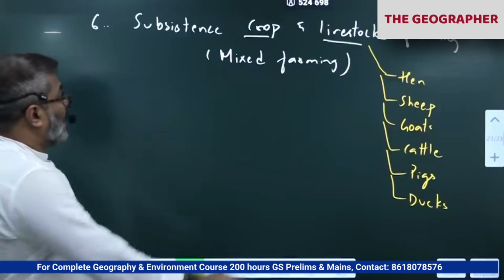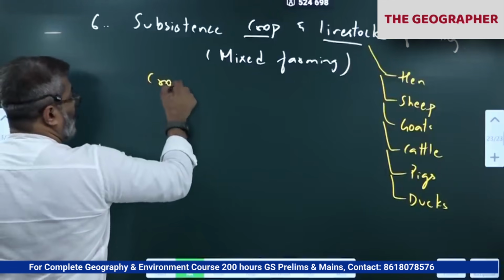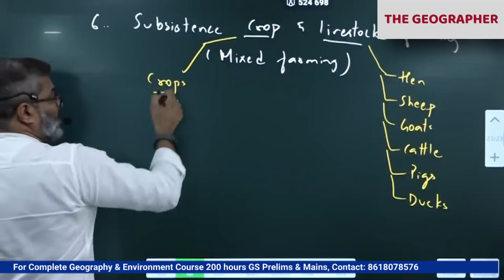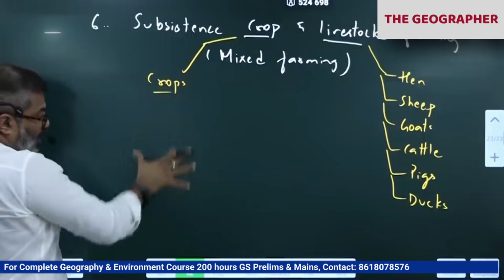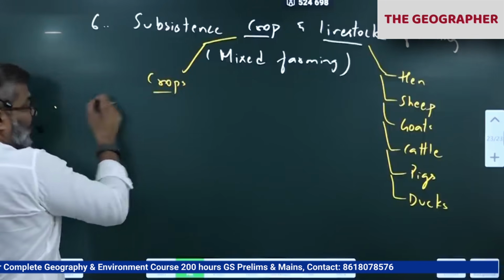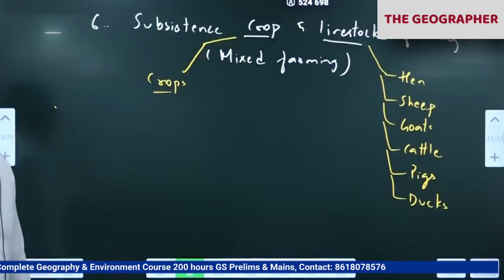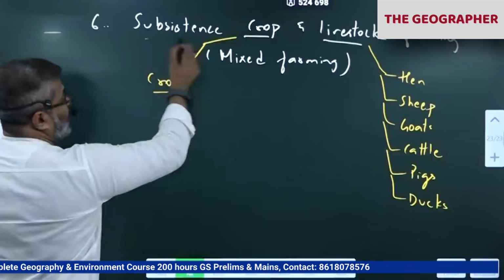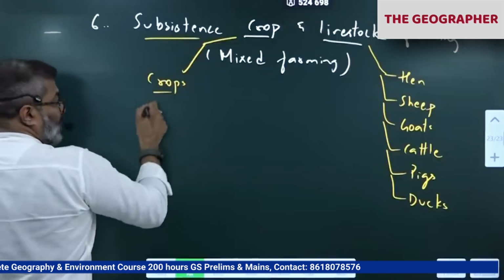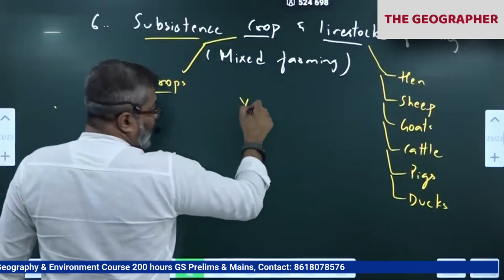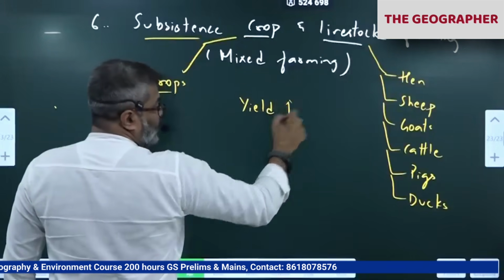Livestock, you write. Crops, again, depending upon water availability. What crops do they grow? Whatever crops, depending upon the availability of water in that area. If water is very high, rainfall is very high, irrigation is high, they grow paddy. If water is not there, they grow other crops other than paddy. Same here. Only thing is subsistence here. The crops and livestock, when they include them, what happens? Yield and productivity is very high.